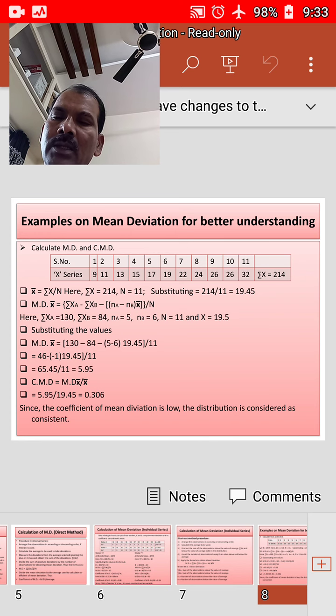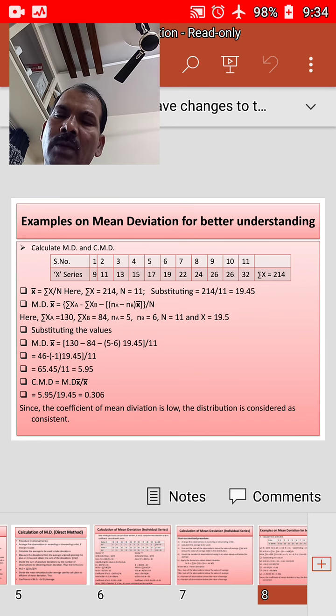Hence 46 minus minus 1 into 19.45. Minus into minus is plus, hence 46 plus 19.45 by 11 is equal to 65.45 by 11, which is equal to 5.95.